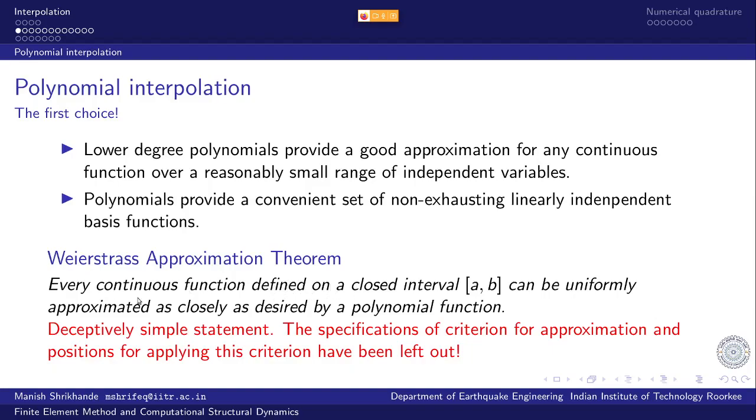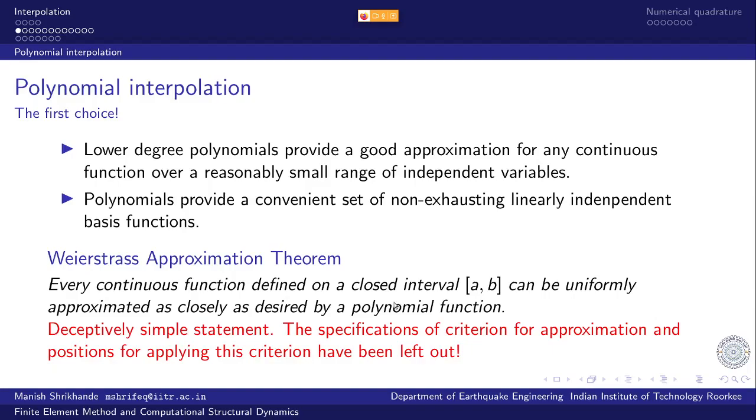But this sentence is a very simple, straightforward statement, but very deceptive. Theoretically this is fine, from the function space's point of view, we have an infinite, linearly independent basis, so any continuous function should have a reasonable approximation.